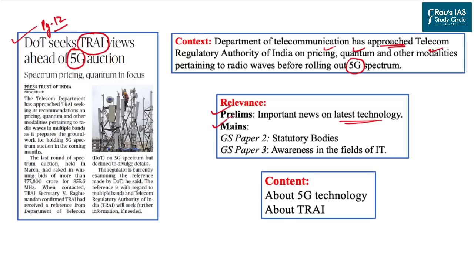When it comes to the mains examination, we will look into two different aspects. First is the statutory body, which in this article is TRAI. And as far as General Studies Paper 3 is concerned, we will look into 5G technology and a discussion given the kind of awareness which is asked by the UPSC in the syllabus from the field of information technology. So let us begin a discussion on 5G technologies first.